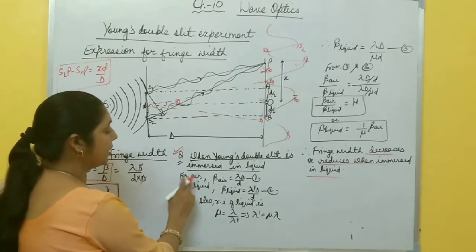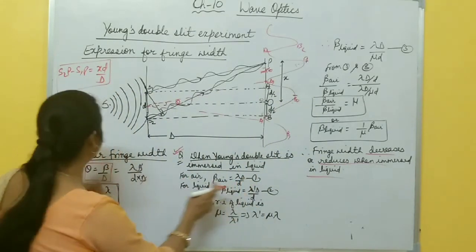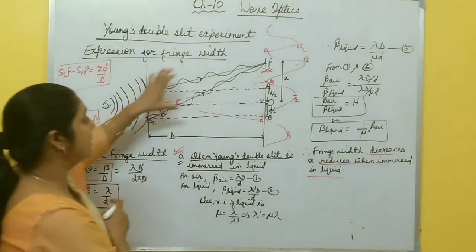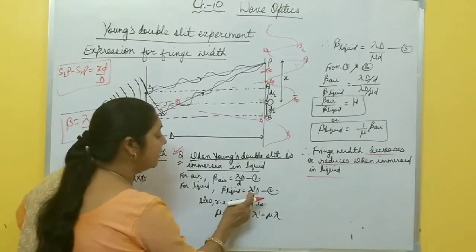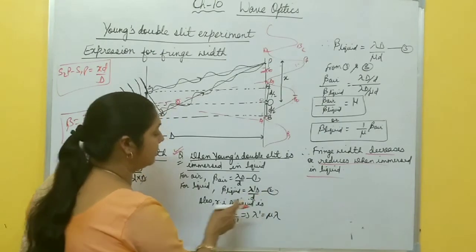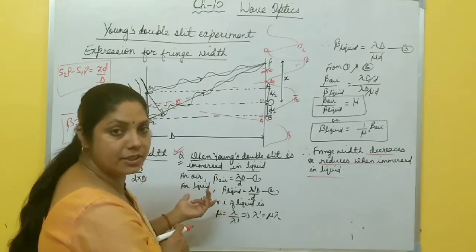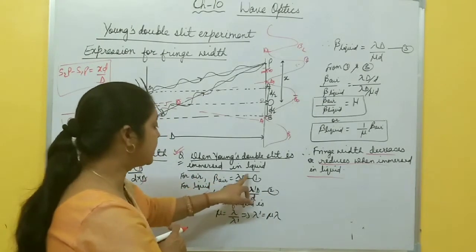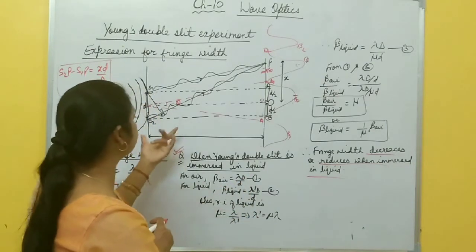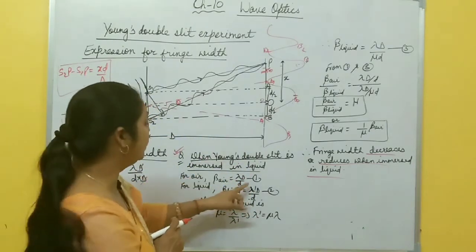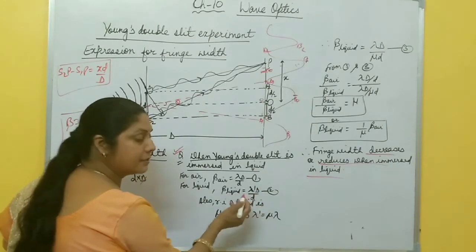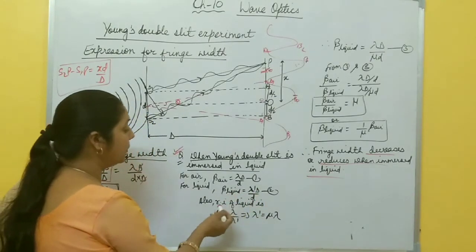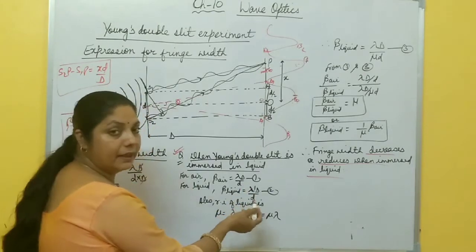How? Suppose for air, fringe width is lambda capital D by small d. And when this experimental setup is immersed in liquid, then fringe width becomes lambda dash D by small d. Wavelength of light changes in a different medium, but the spacing between the two sources and the distance between source and screen remain the same. Only wavelength changes. So here beta liquid equals lambda dash D by small d. Now you know the relation between lambda and lambda dash.